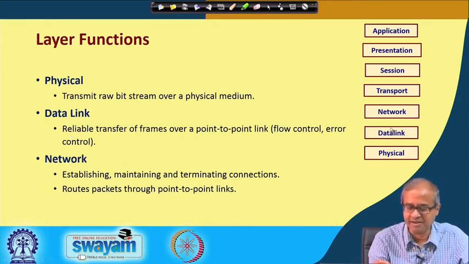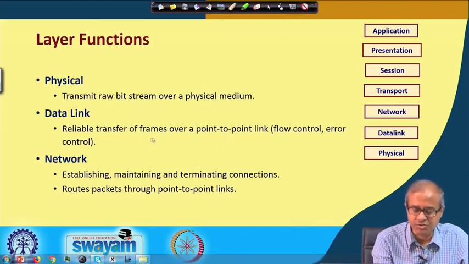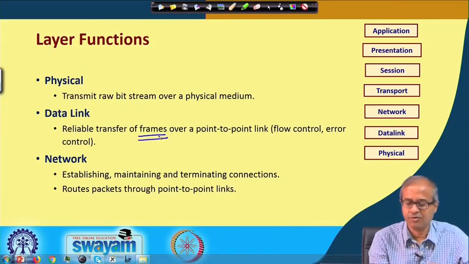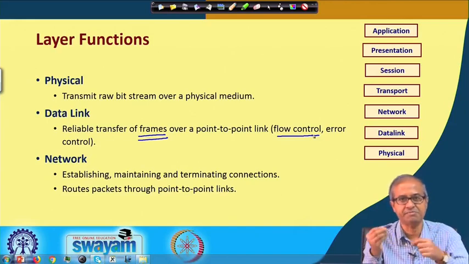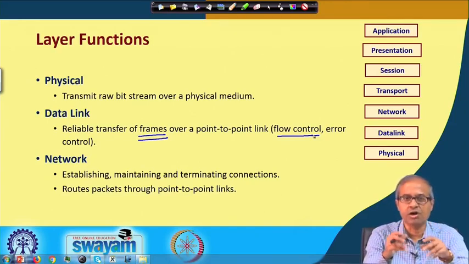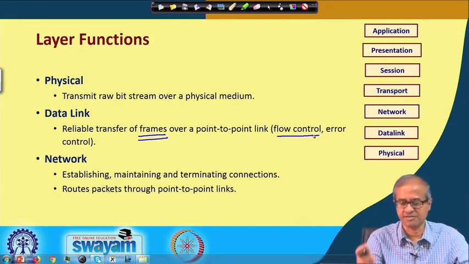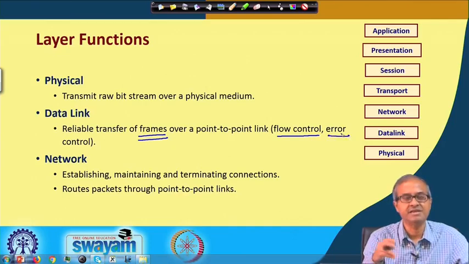Now, at this level, the data unit is called a frame over a point to point link. Well, it also takes into account flow control. That means, if there is a speed mismatch, it can slow down or make it faster, the rate of data transfer. If there are some errors, it will try to handle the error, it will try to retransmit that frame again, and so on.